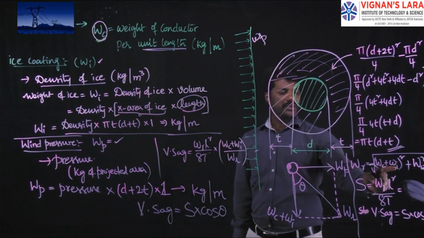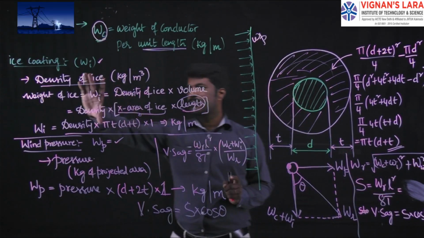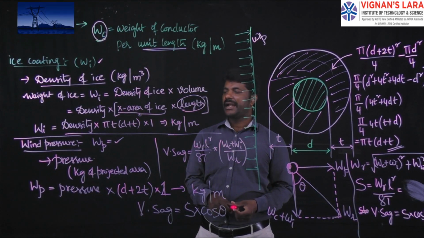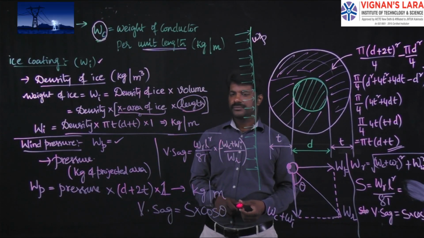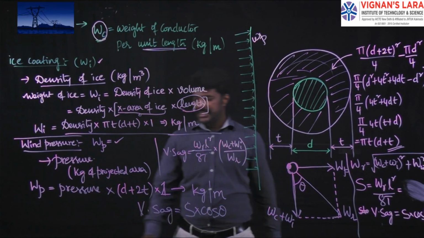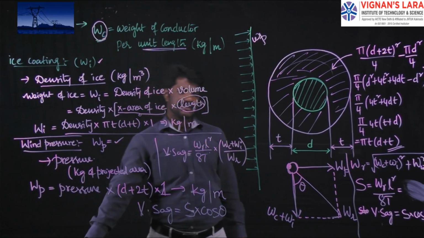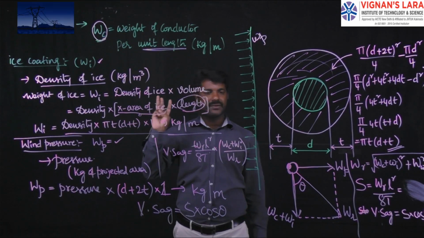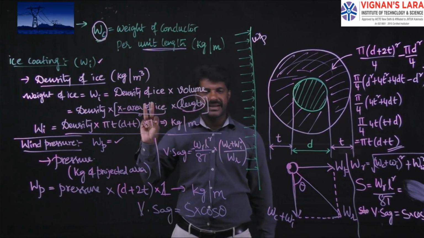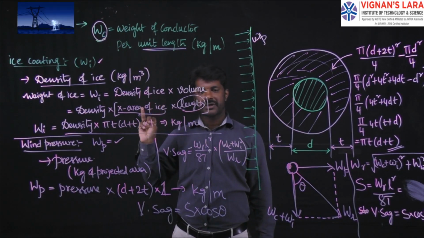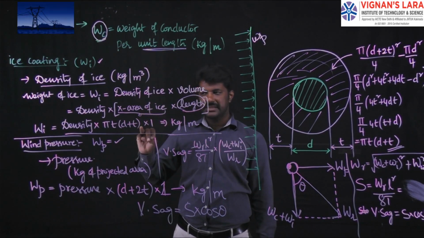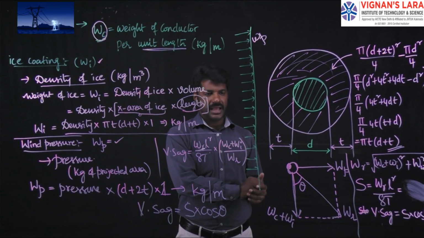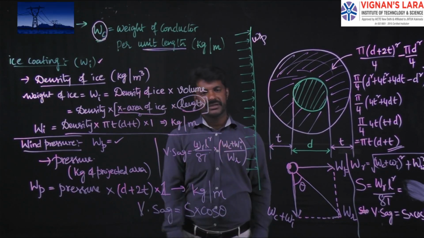To get this W_I and W_W, these are the procedural steps for finding out the ice coating weight and wind pressure. So up to now we discussed the magnitudes of the sags in 3 case studies. The first case is equal support levels, the second case is unequal support levels, and the third case is the weight of the conductor whenever it is subjected to ice coating as well as wind pressure.